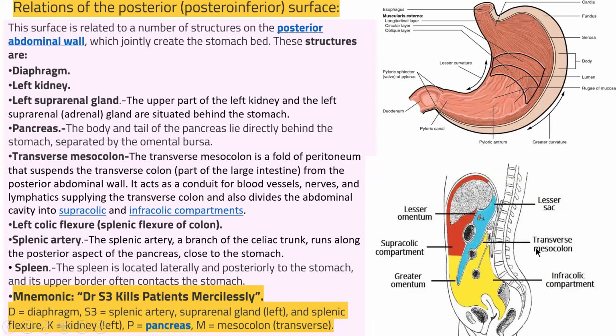So look at the image of the transverse mesocolon. It is associated with the transverse colon of the large intestine. Posteriorly, it is also connected with the splenic flexure of the colon, and the splenic artery, which runs along the posterior aspect of the pancreas, close to the stomach. It is also connected with the spleen, posterior to the stomach. The spleen is located laterally and posteriorly to the stomach. In the image in the previous slide, I have shown you what lies posterior to the stomach.